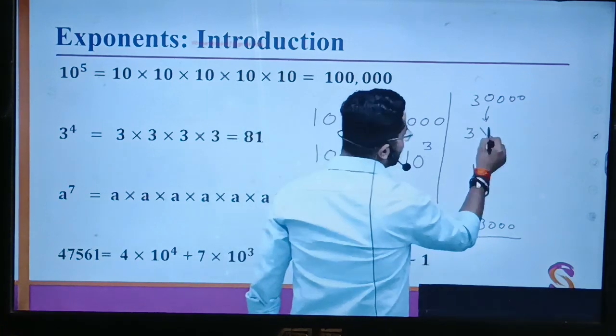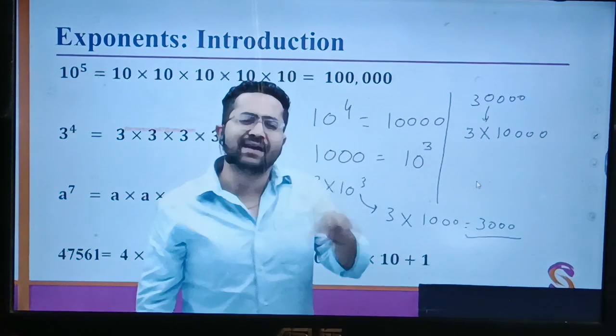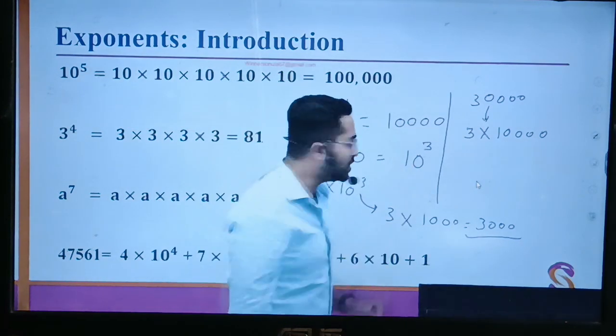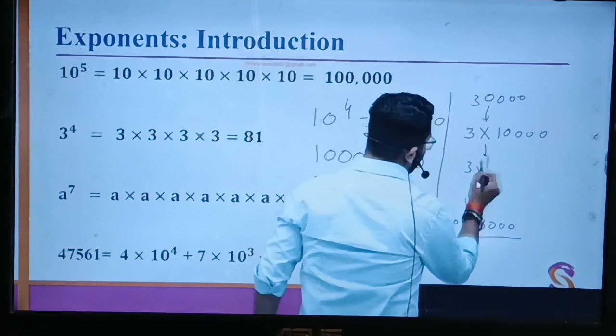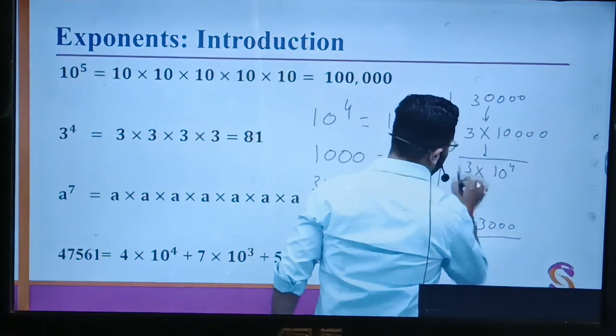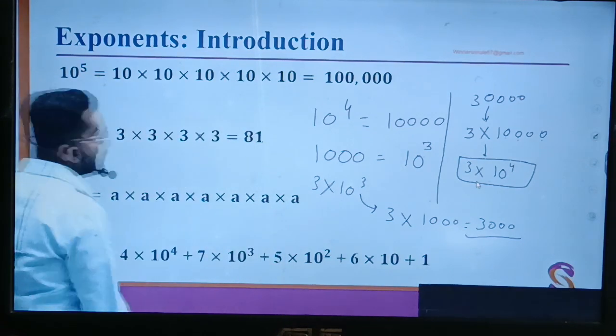I will write this as 3 into 10,000. Always write in the form of 10, 100, 1000, 10,000. So 3 into 10,000, that is okay. Now 1, 2, 3, 4, so 3 into 10 to the power 4. That is the concept of exponent.